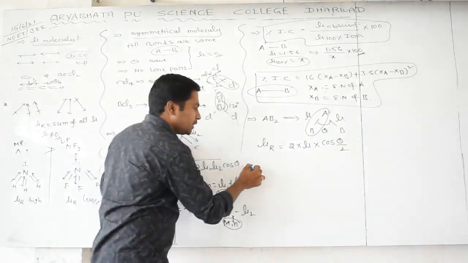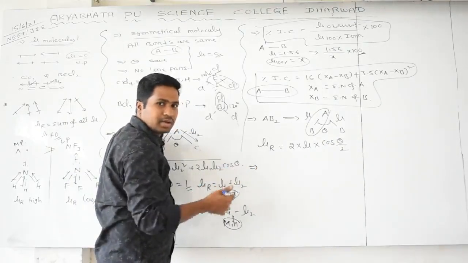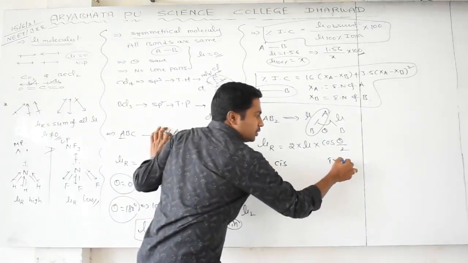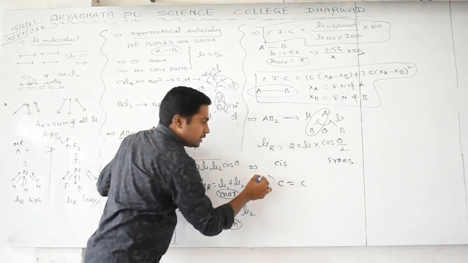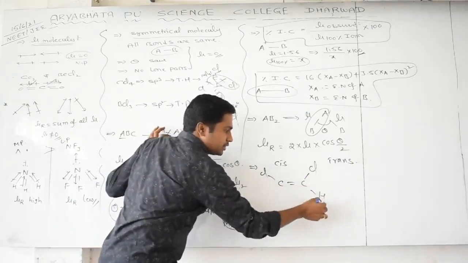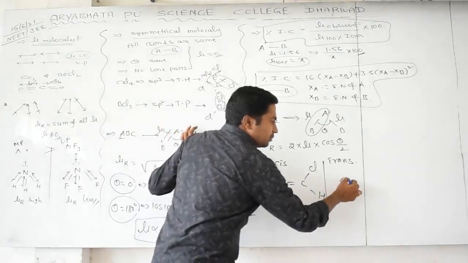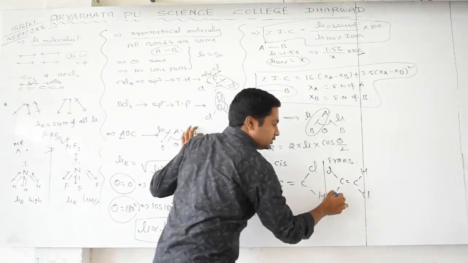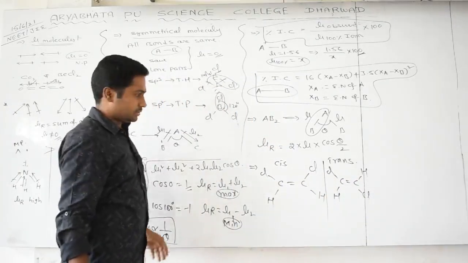This dipole moment concept is helpful for us to identify cis or trans isomers. Cis isomer means C double bond C, here Cl and here Cl, here H and here H. Trans is C double bond C, here Cl, here Cl on opposite sides, here H, here H. How can you identify which is cis and which is trans?